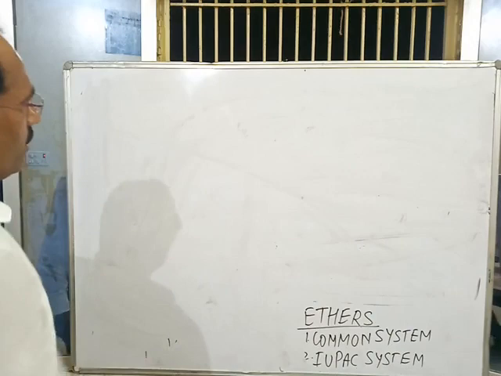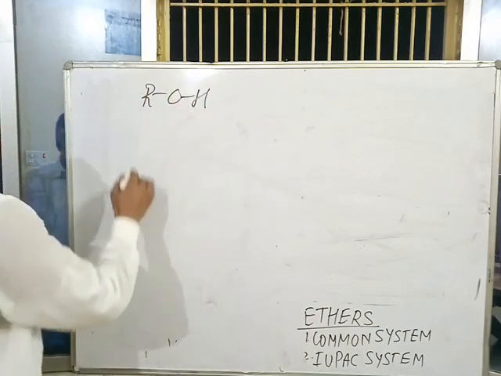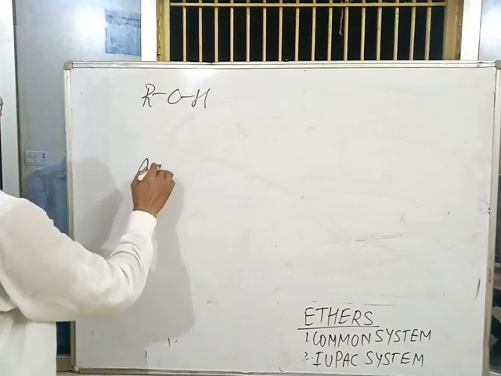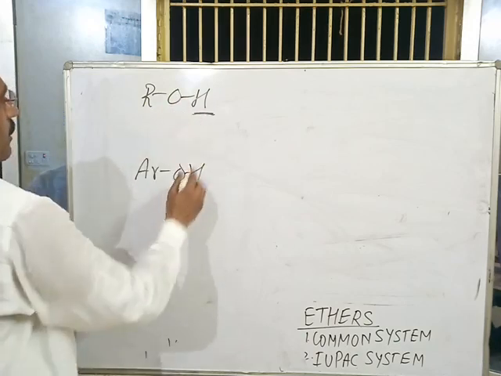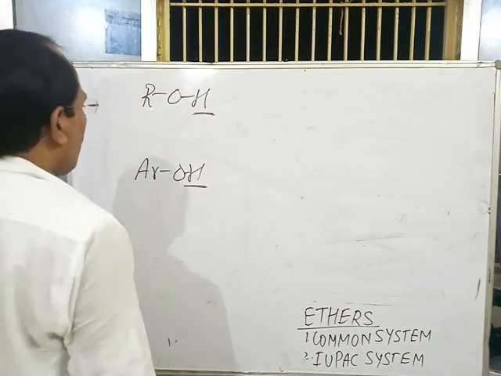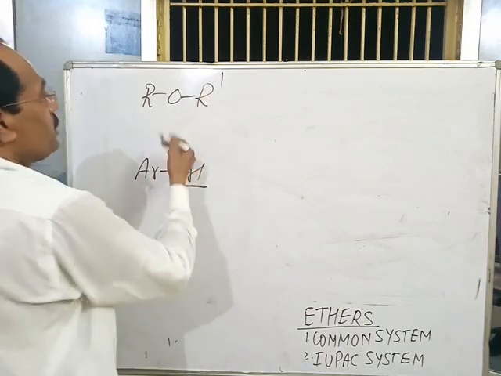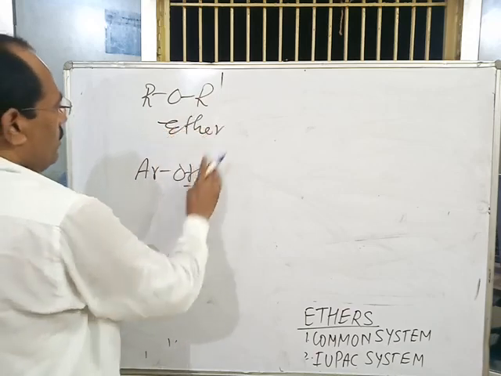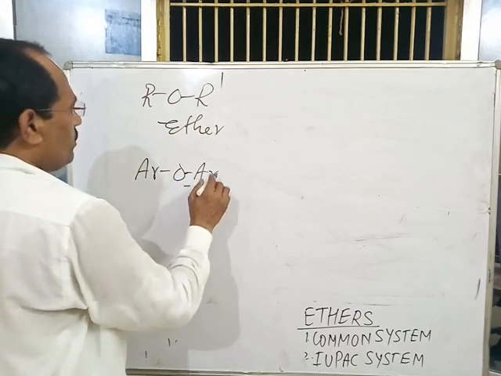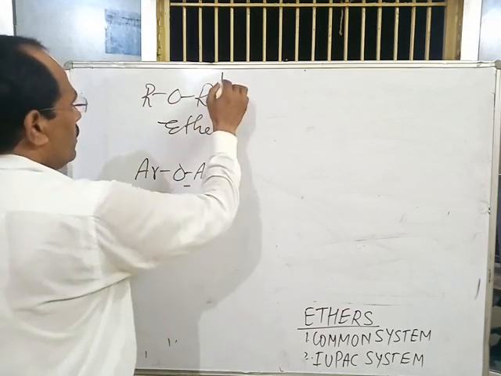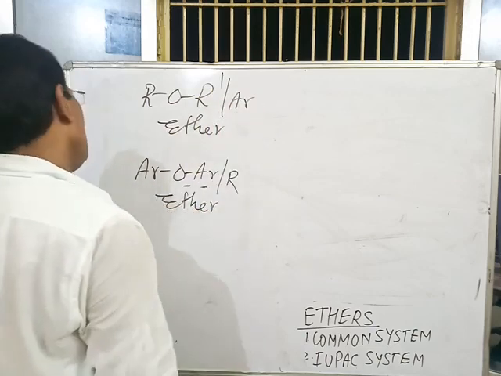What are ethers? Alcohols are generally written as ROH and phenols are written as AROH. If the hydrogen atom of alcohols and phenols is substituted by an alkyl or aryl group, this is called an ether. Then how will you define ether?